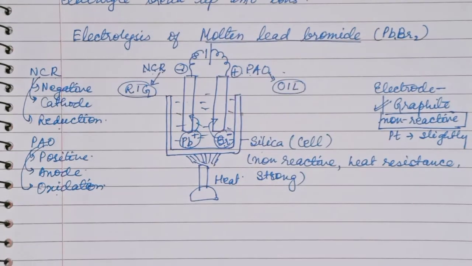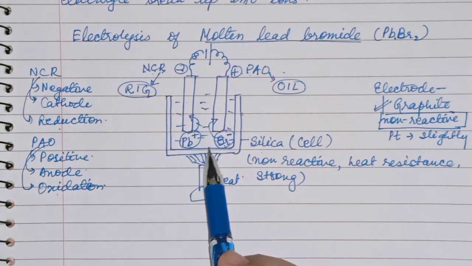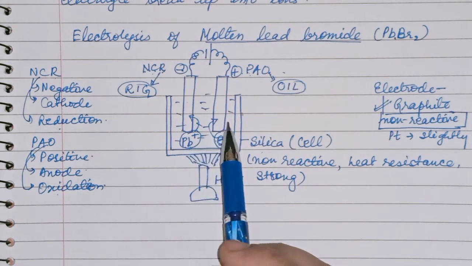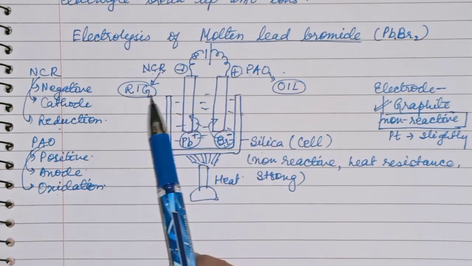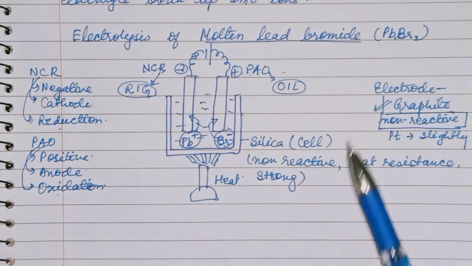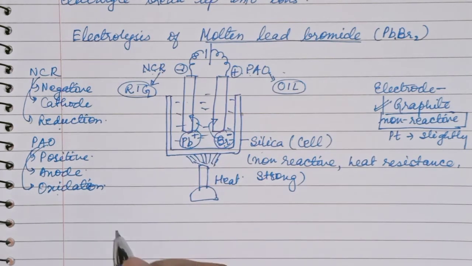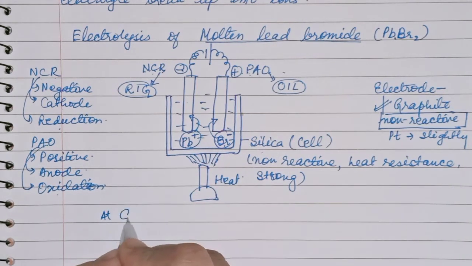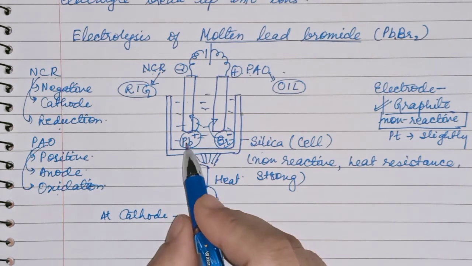And what is oxidation? Oxidation is loss of electrons. Now children, see here what type of reaction is taking place. A redox reaction is taking place. Oxidation and reduction, both reactions are taking place inside this cell. So you will write at the cathode, what reaction, what ion is coming?